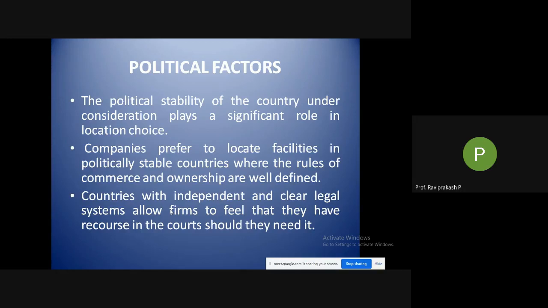These are some of the factors which play a big role in setting up your company or factory, or your usage in a particular region or country. So these are the political factors. There are some other factors also, which we'll look at in the next class.